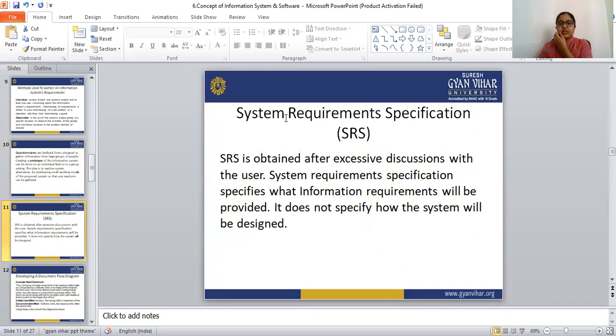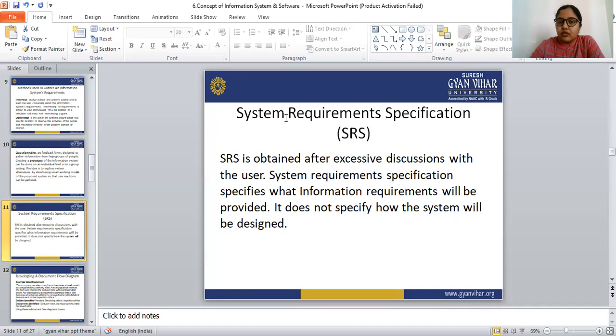Next is system requirement specification, that is SRS. The SRS is obtained after extensive discussion with the user about what they want. These are the specified requirements, what the user wants in that system.